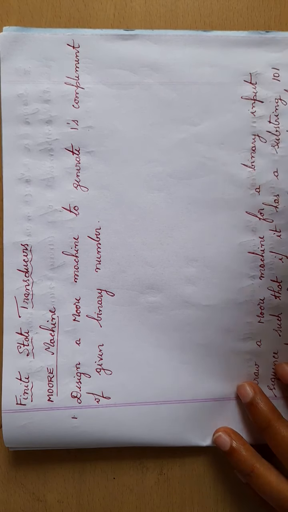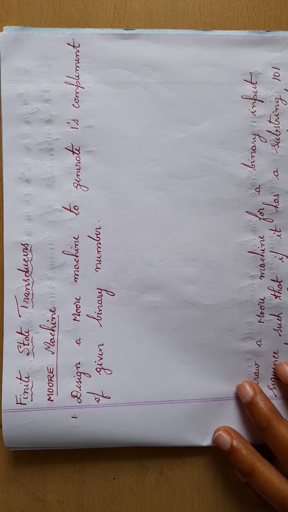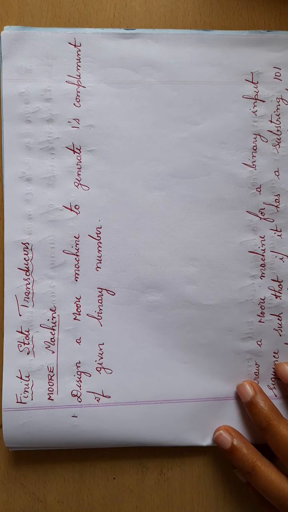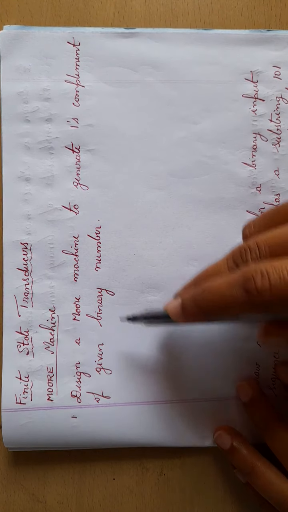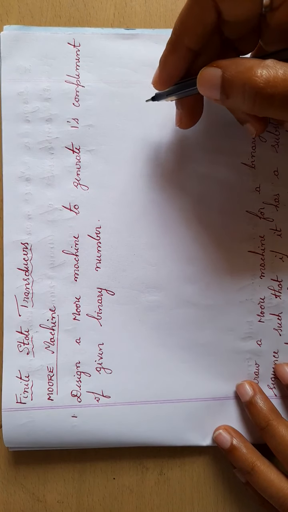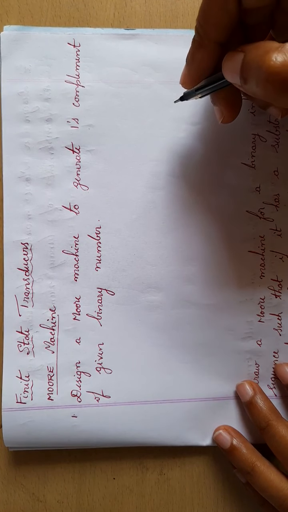The next topic, finite state transducers. Here there are two types of machine, that is Moore machine and then Mealy machine. So first we shall check out the Moore machine. The first question is, design a Moore machine to generate one's complement of a given binary number.